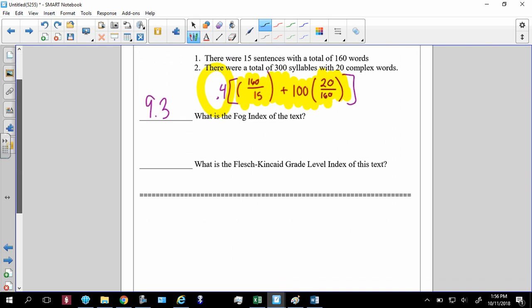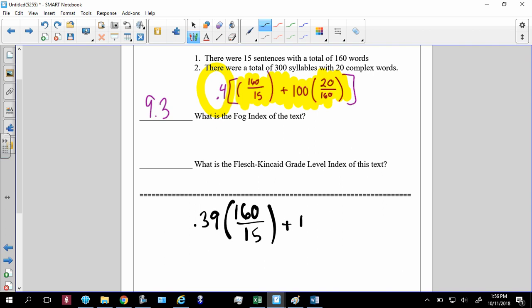All right. Now, what is the Flesch Kincaid? I'm just going to write it right up underneath it. You're going to be given the formula. The Flesch Kincaid is 0.39 times the number of words, which is 160, over the number of sentences, which is 15. You will be given the formulas, which I think I just said.